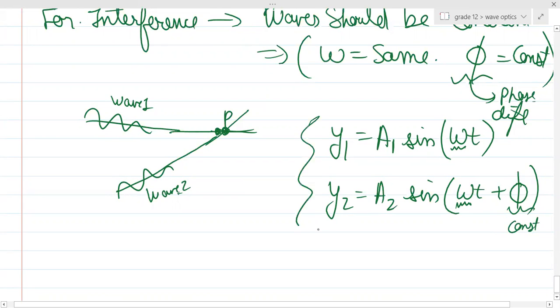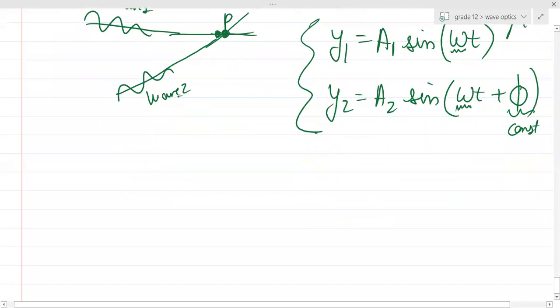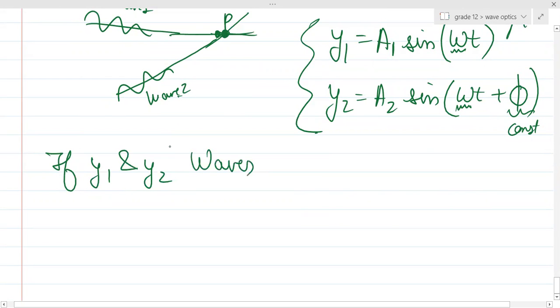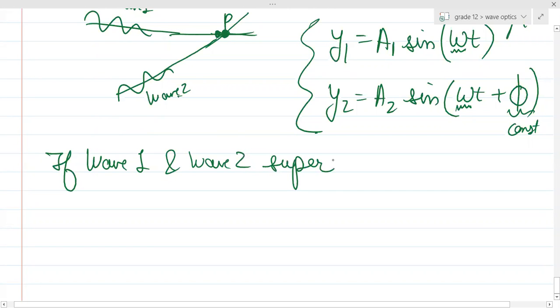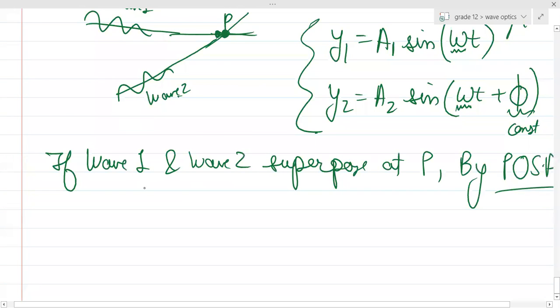So if these two waves interfere, or superpose, at this particular point, then by the principle of superposition, can I write the resultant will be y1 plus y2?